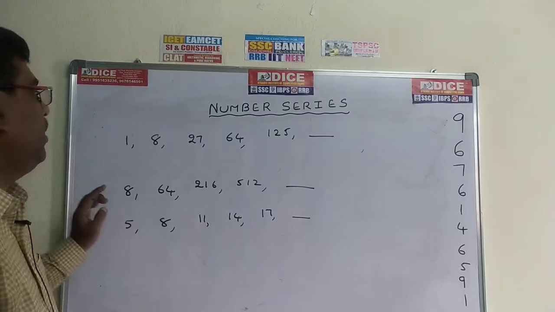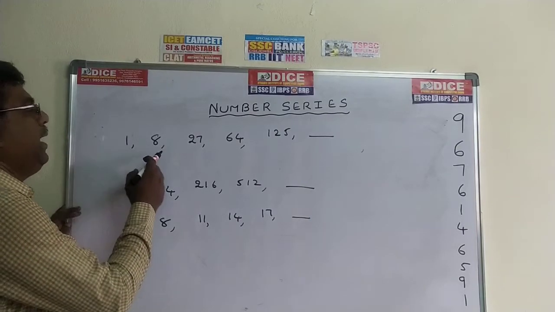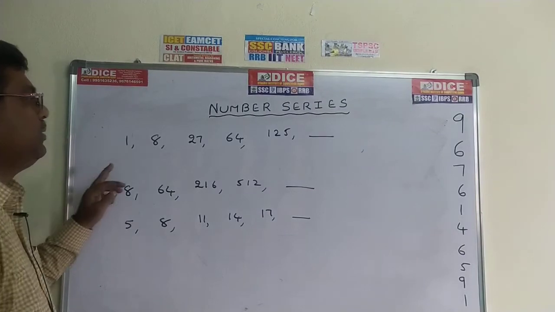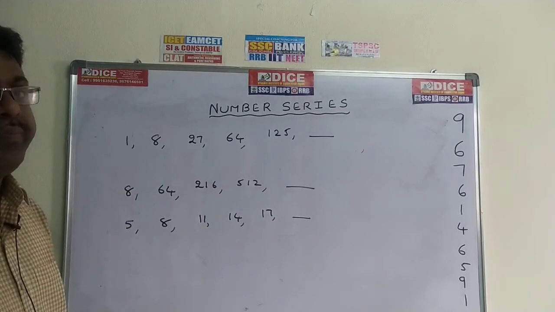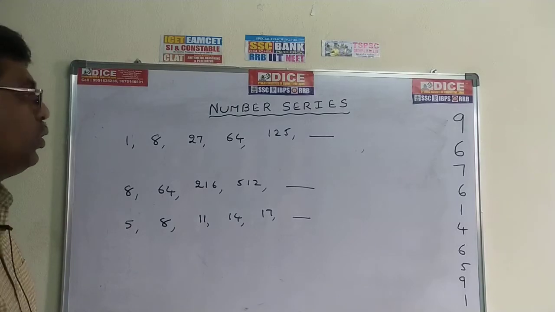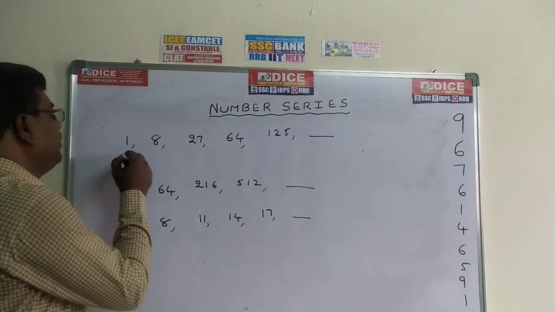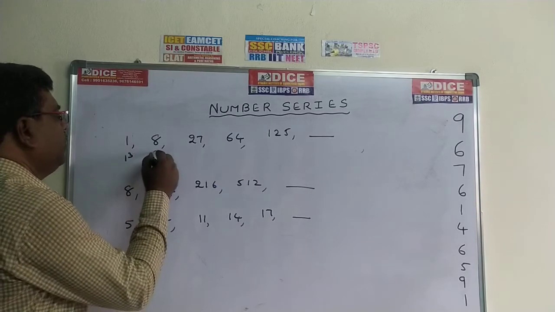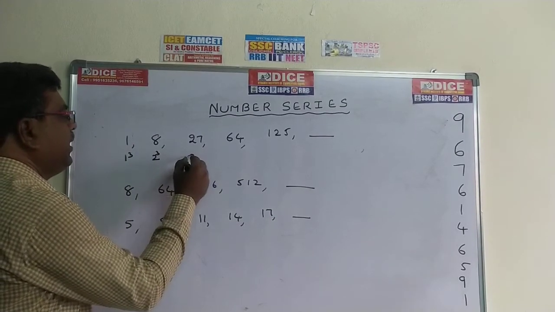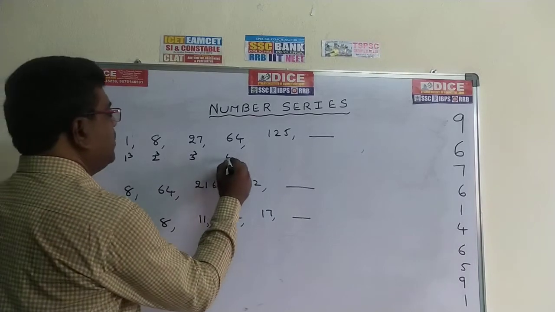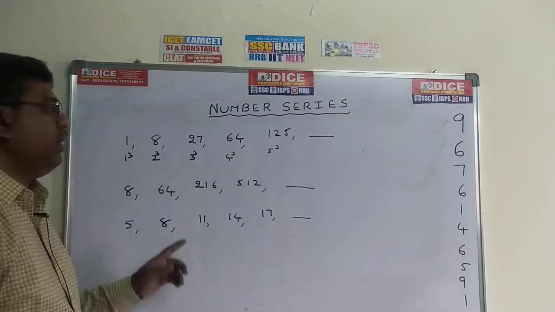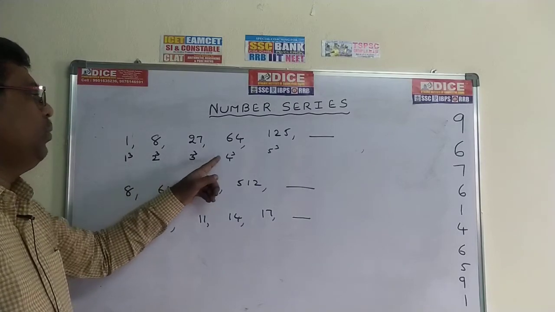Now see the first problem. 1, 8, 27, 64, 125. If you observe these numbers, these are all nothing but cube numbers. We have already given data for the cube numbers. 1 means 1 cube. 8 means 2 cube. 27 means 3 cube. 64 means 4 cube. 125 means 5 cube. Here we are getting 1 cube, 2 cube, 3 cube, 4 cube, 5 cube.